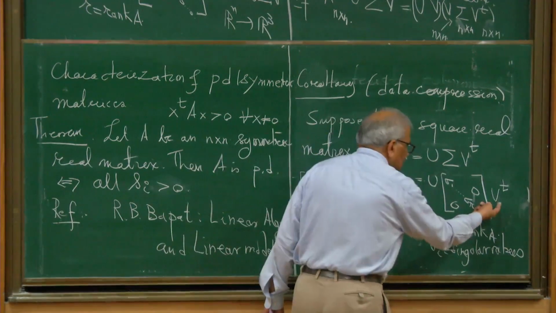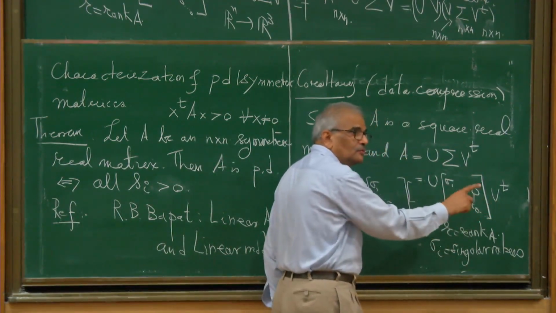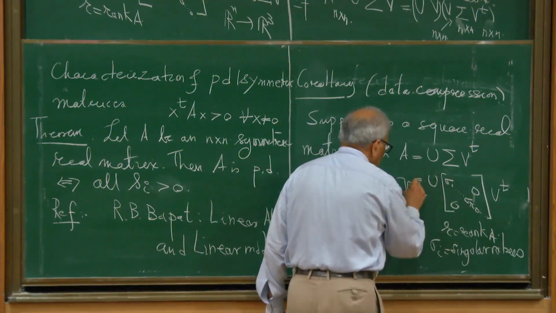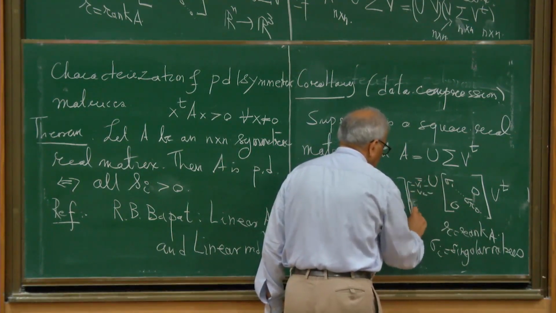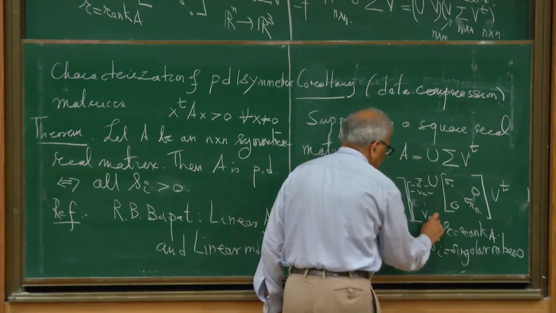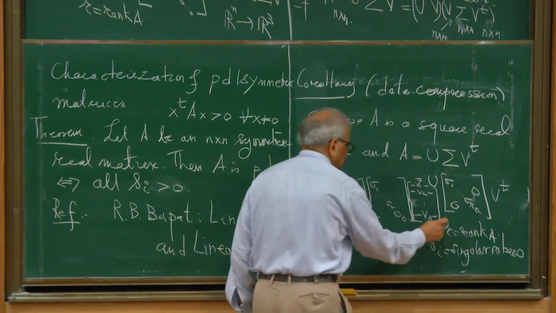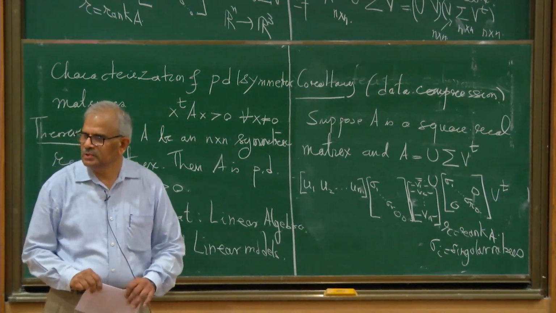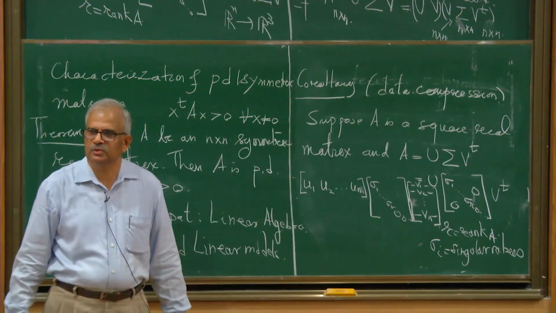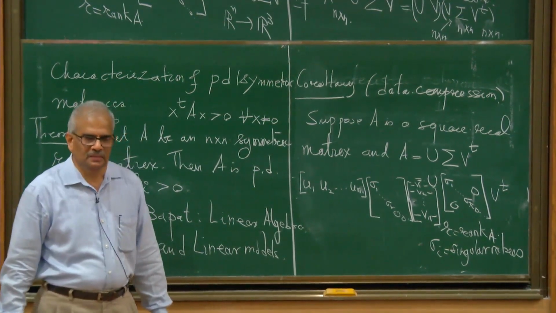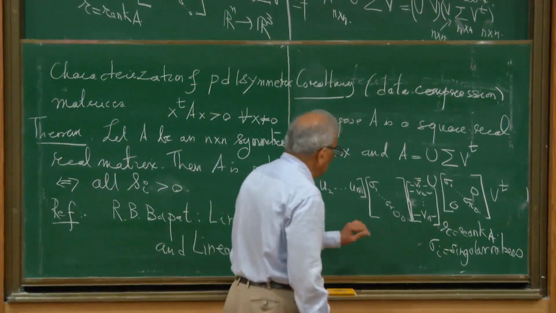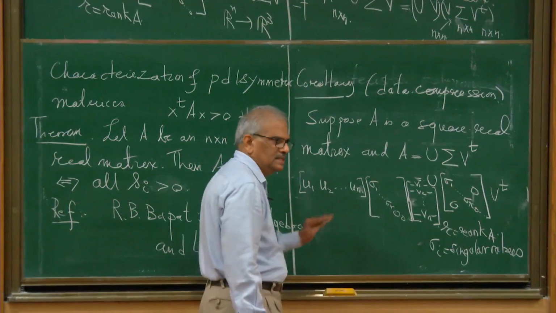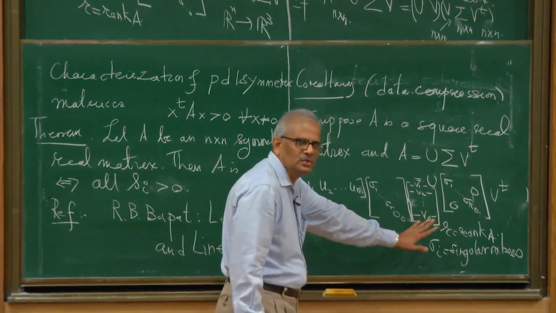So rows of V transpose are column vectors of V: V1, V2, up to Vn. Is that fine? I'm just using the singular value decomposition for a square real matrix. r is the rank of A. We'll see that there are only that many non-zero singular values.